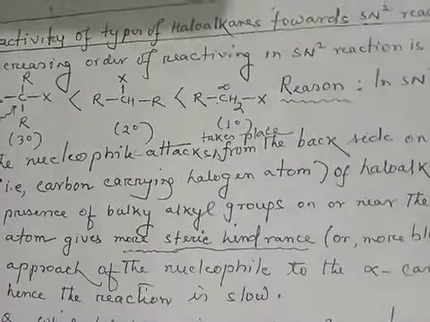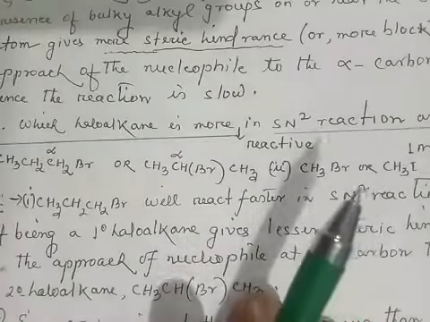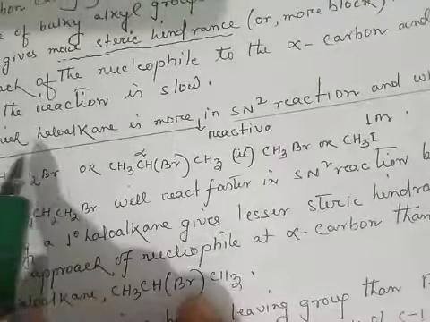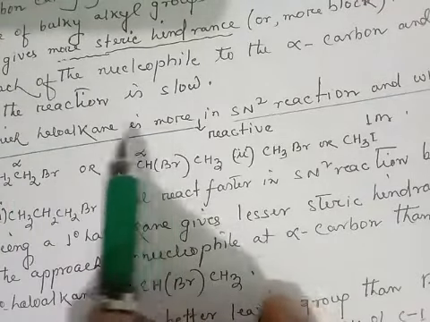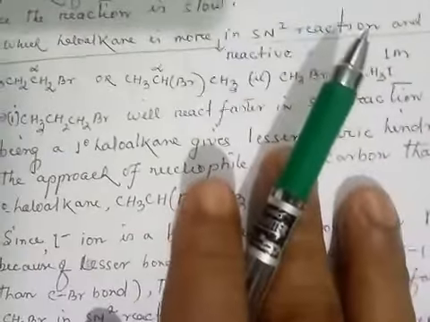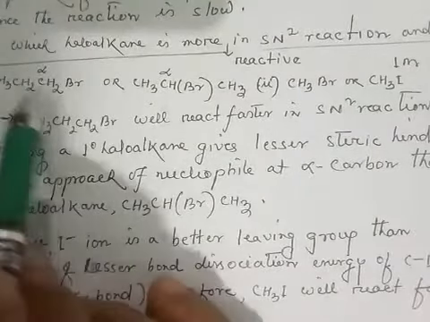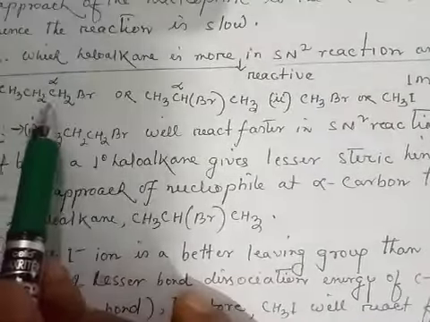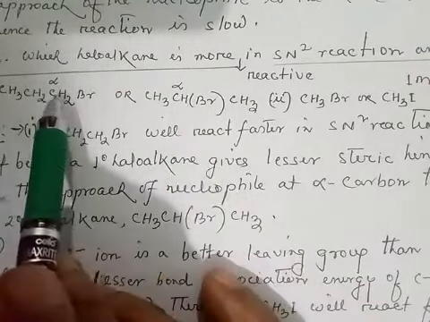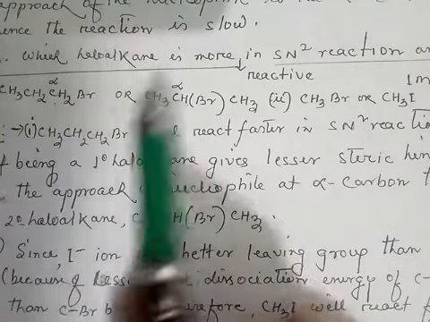In order to understand these things, let us discuss some questions related to this mechanism. Let us see question number 1. Which haloalkane is more reactive in SN2 reaction? Why? Out of these two haloalkanes, which one is more reactive? In the first one, I am giving 1-bromopropane and this is 2-bromopropane. 1-bromopropane is a primary haloalkane, 2-bromopropane is a secondary haloalkane. So let's see the answer.